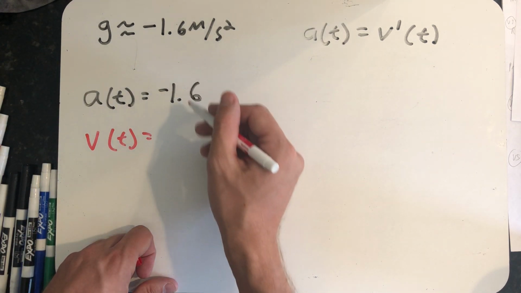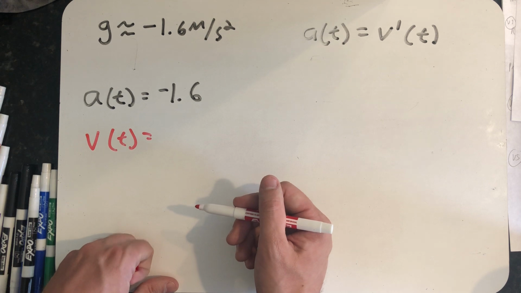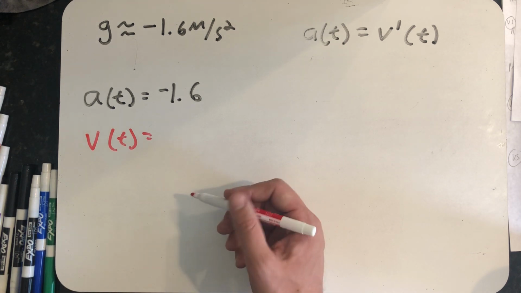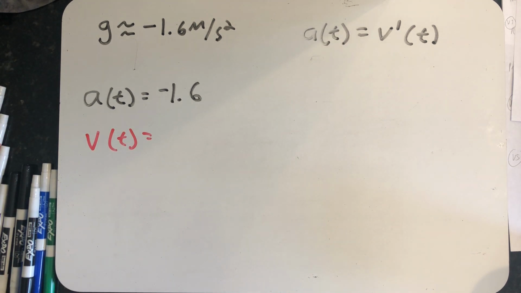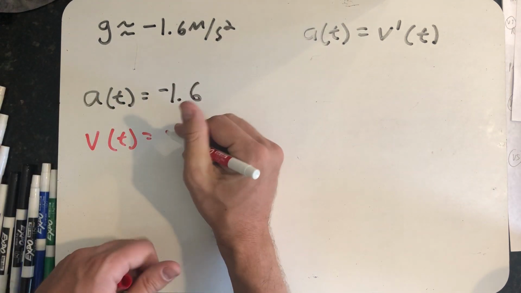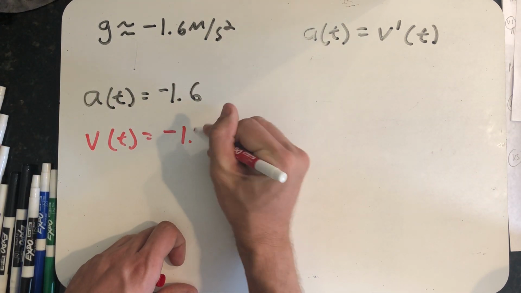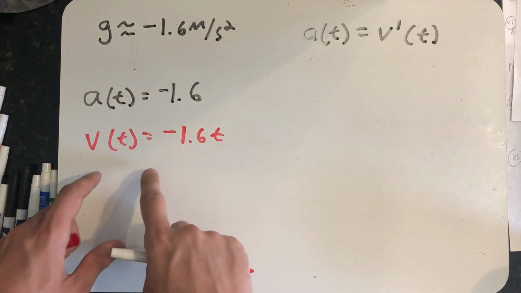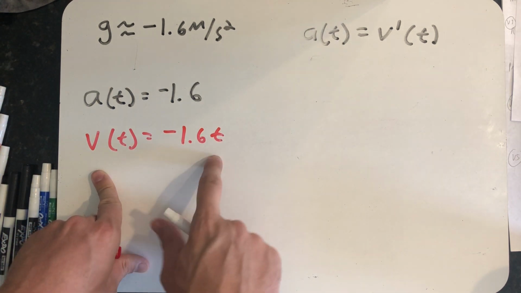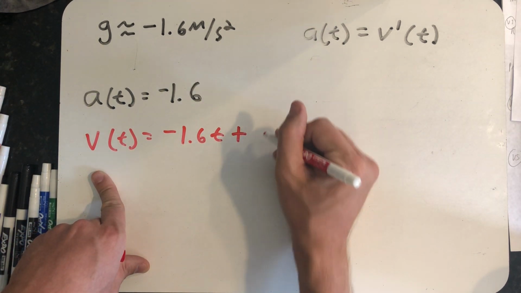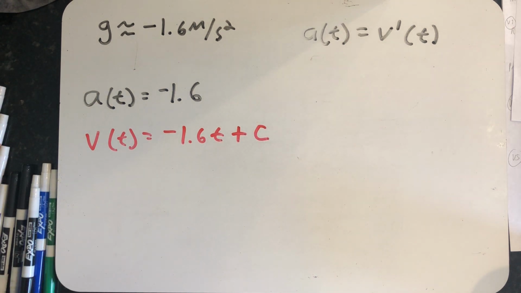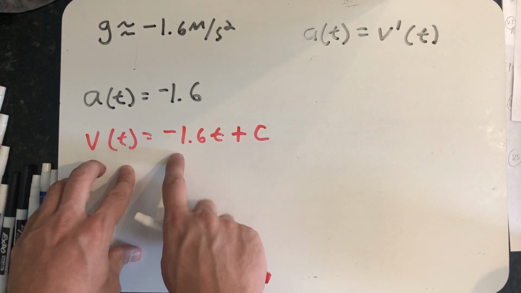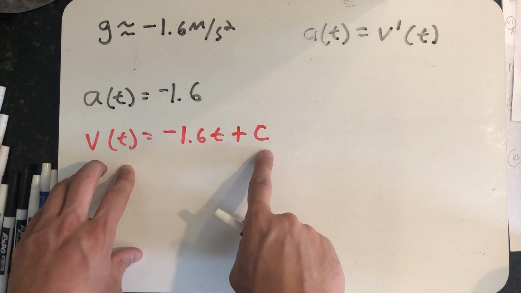Well, I'm looking for a function whose derivative is minus 1.6. Give yourself a second to see if you can guess a function that would have that derivative. When I think about functions whose derivatives are a constant, I think about lines, so minus 1.6 times t. Now, I don't know that this is the actual velocity equation. The one I'm looking for might differ by some constant, that constant coming from the second corollary to the mean value theorem. All right, so v of t equals minus 1.6 t plus c.